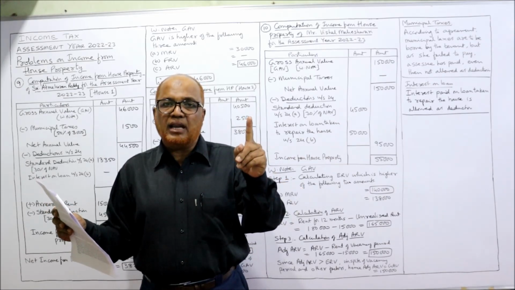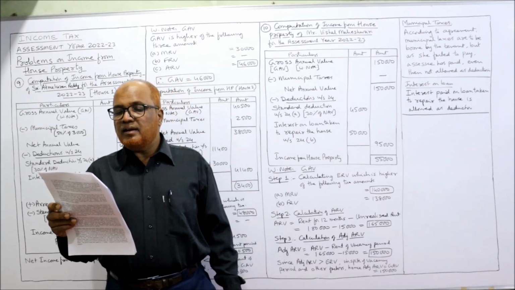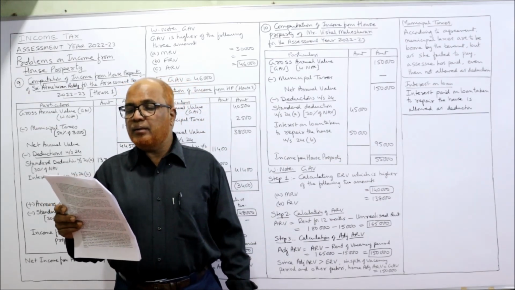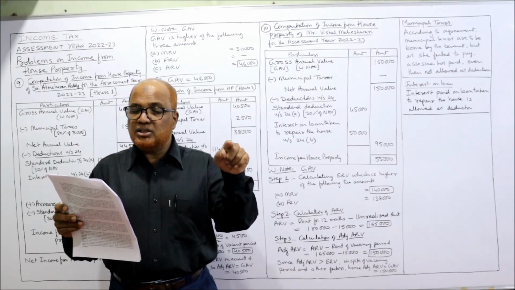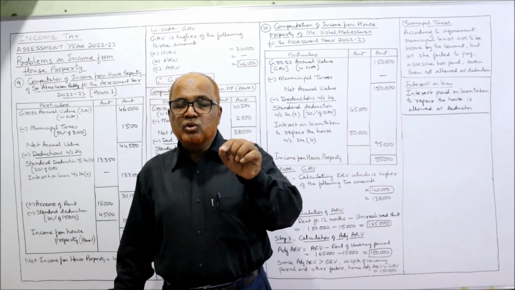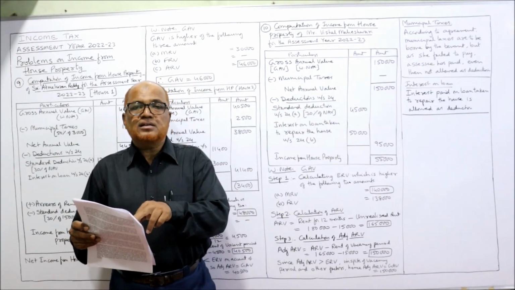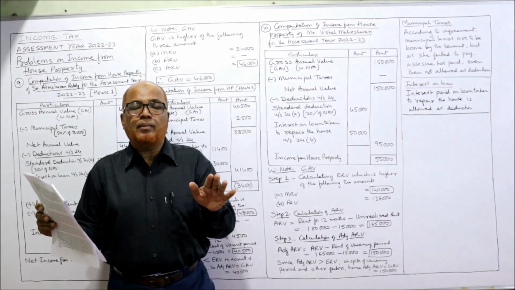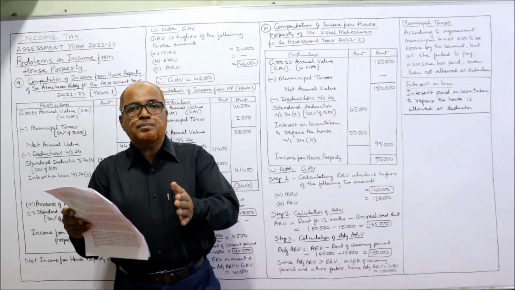So 1 month unrealized rent and 1 month vacancy period. As per the rental deed, the municipal taxes are to be paid by the tenant. But Srimati Parmeshwari failed to pay, as such the dues were paid by the owner. The agreement was that the municipal taxes should be paid by the tenant. But in this case the tenant has not paid the amount and she has left. In that case the owner has paid the amount.